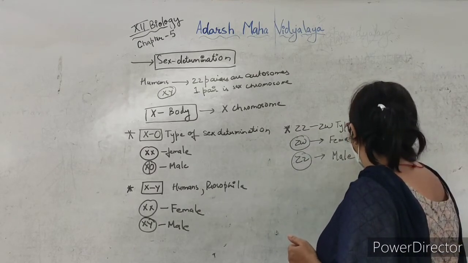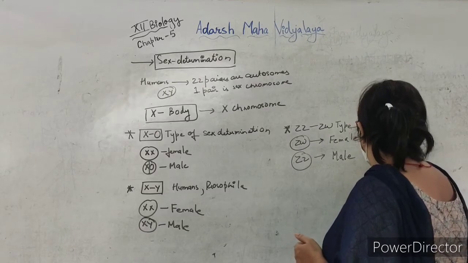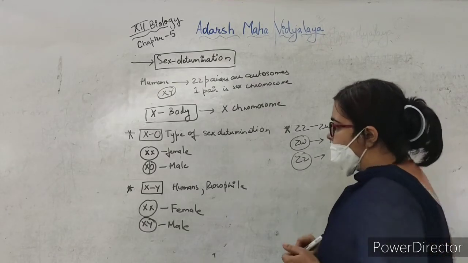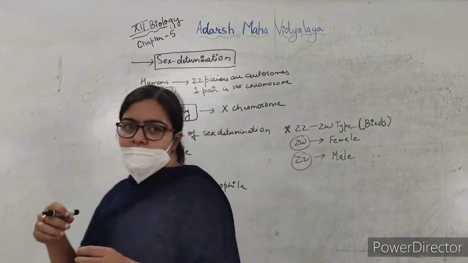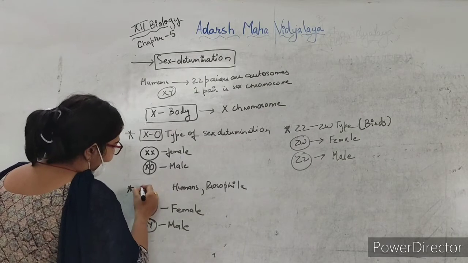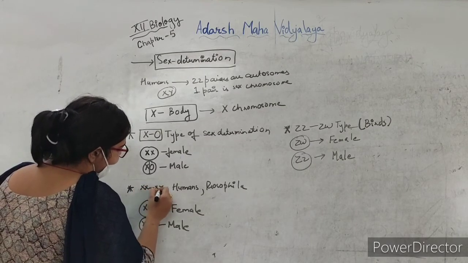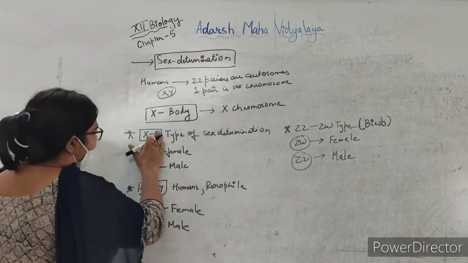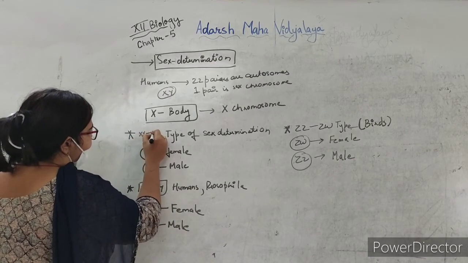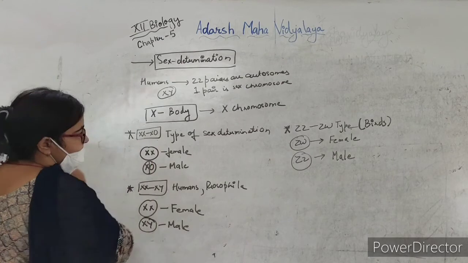So this was in birds. Okay, if you want to be precise, you can say here XX and XY type of sex determination, and here XX and XO type of sex determination.